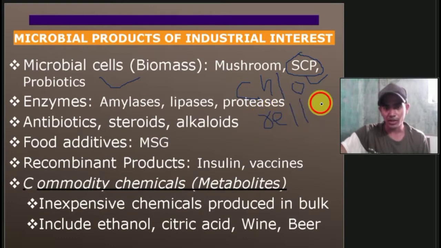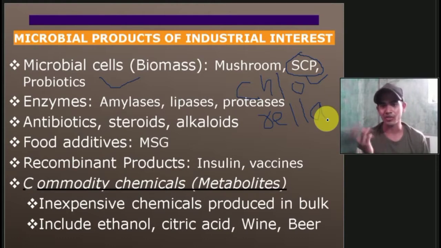Scientists are trying to make tablets of chlorella. Astronauts who go into space will consume a single tablet of chlorella, and they will be able to stay there for a long time. So chlorella is a single cell protein, and this is the future food.